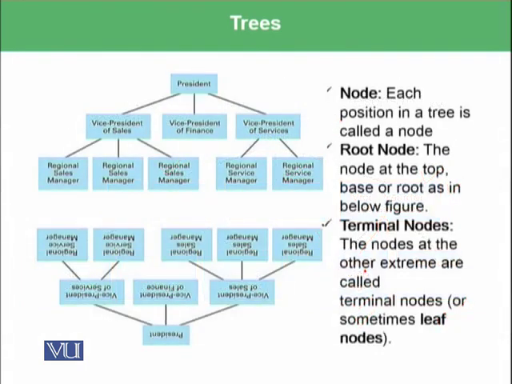So here are different terminologies within trees. One is called a node. Each position in a tree is called a node. So all of the rectangular shapes in this picture are nodes. One of the nodes is president, another is vice president of sales, vice president of finance, vice president of services, and so on. And what is the root node? The root node is the node at the top, the base or root as in the figure below.